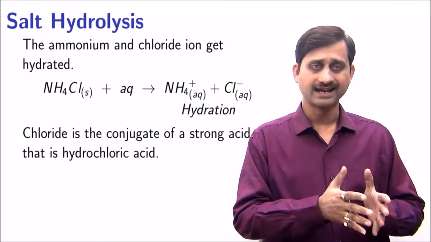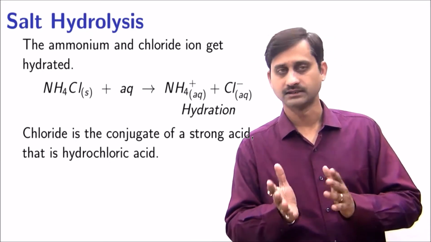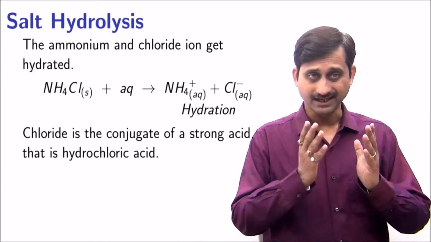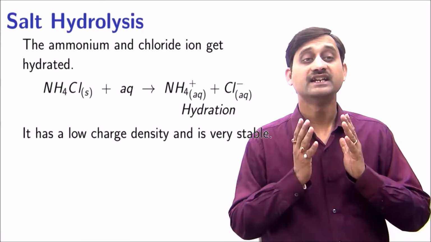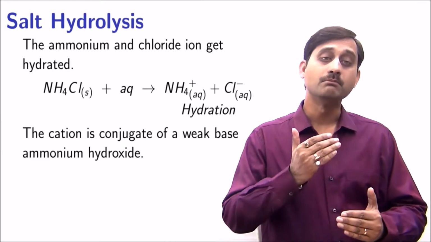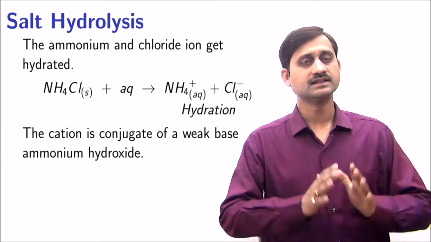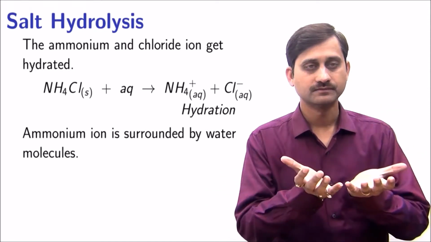In this salt, the anion, that is the chloride, is the conjugate of a strong acid, that is hydrochloric acid. It has a low charge density and is very stable. The cation is a conjugate of a weak base, ammonium hydroxide. Ammonium ion is surrounded by water molecules.